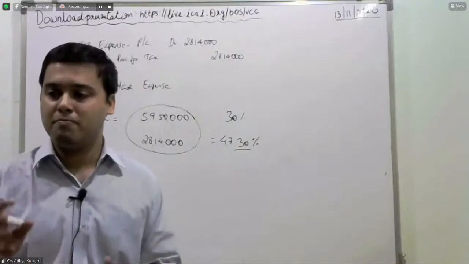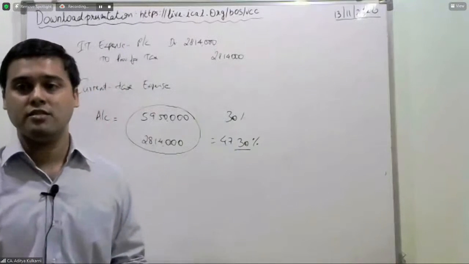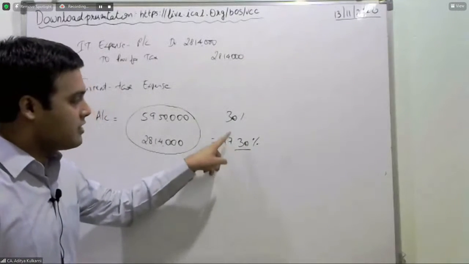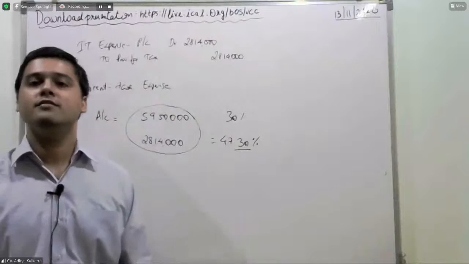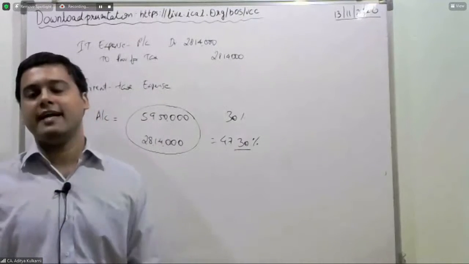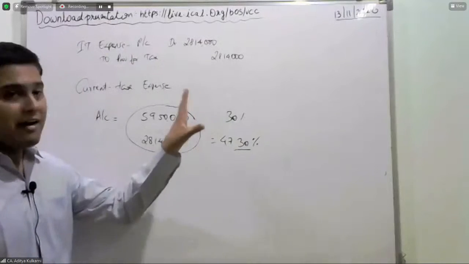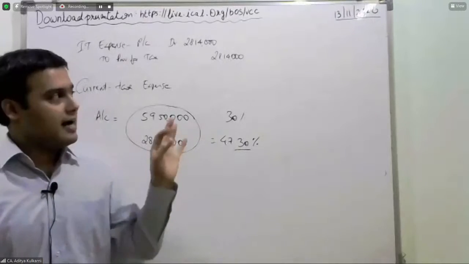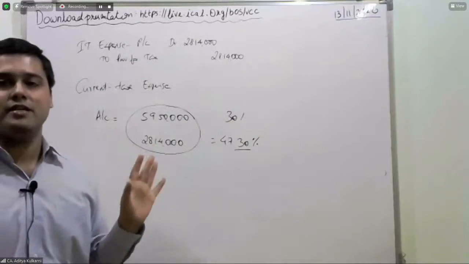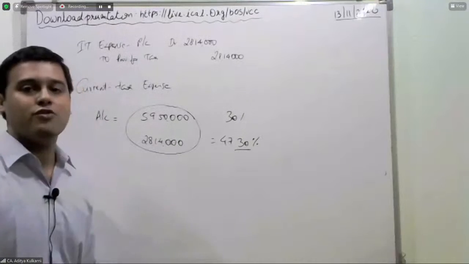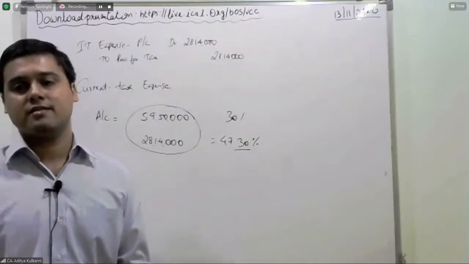47.3%. And the purpose of Ind AS 12 is to give a meaningful reconciliation between 47.3% and 30%. That is the meaningful purpose of this standard. That is why you have a detailed guidance in the form of deferred taxes. Current tax explanation is done. The standard talks only this much, but the bulk of the standard now focuses on deferred taxes.